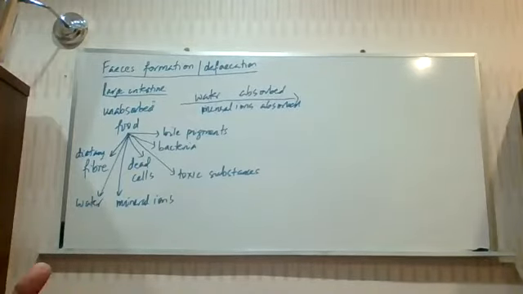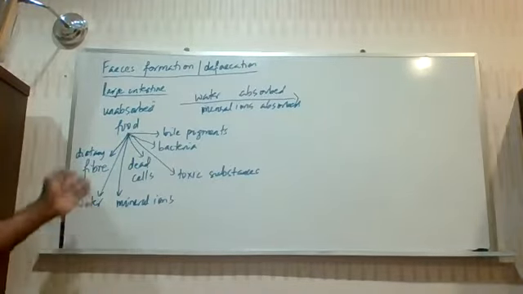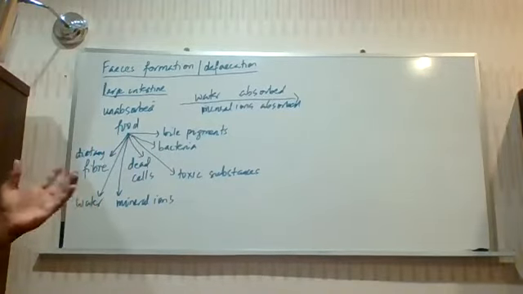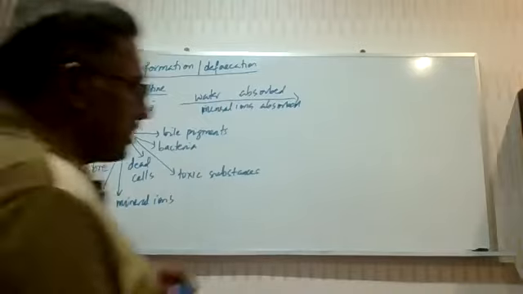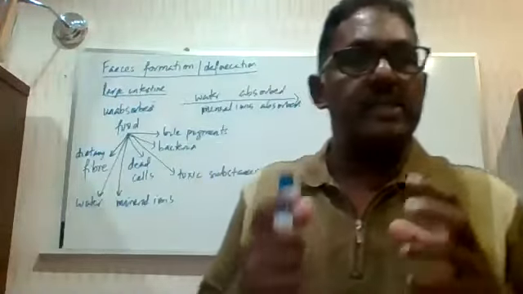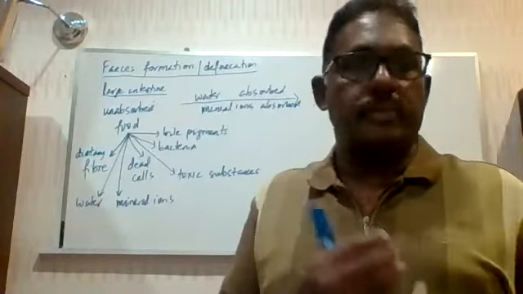So all this is what we call feces, but of course the water is very much less, and you still have some ions which are not required present. That is basically what feces is composed of. By then it will be a compacted semi-solid waste. That's how you describe feces. Why is it compacted? Because of the absorption of water.